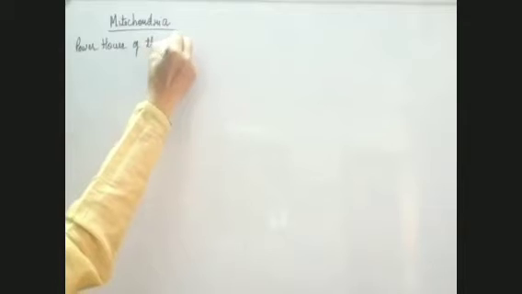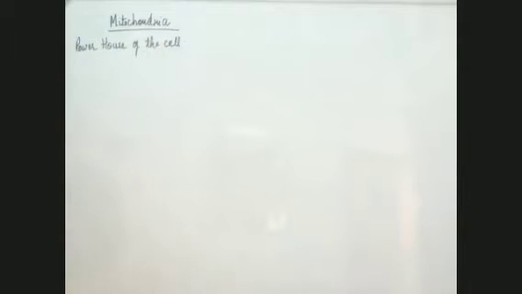Okay, no problem. So let's start with the mitochondria. Another name of mitochondria, as you know, is the powerhouse of the cell.